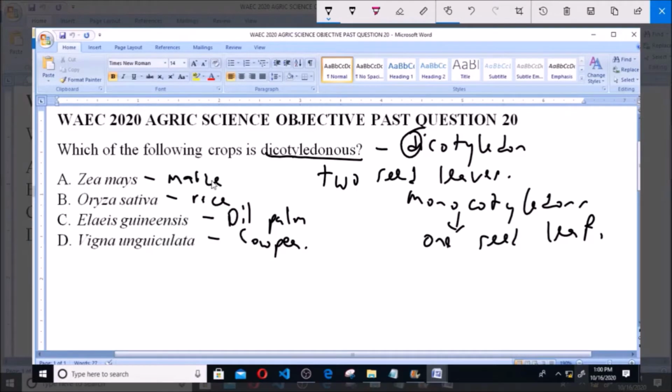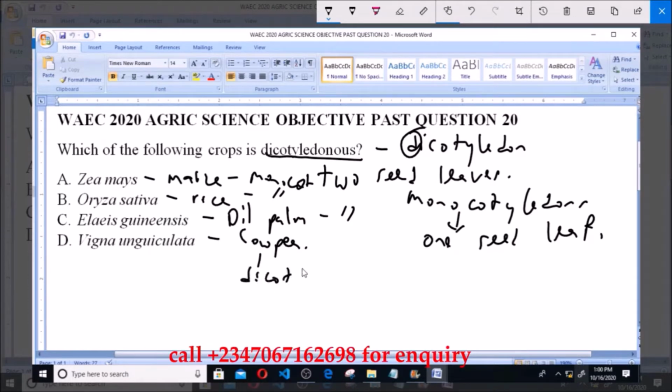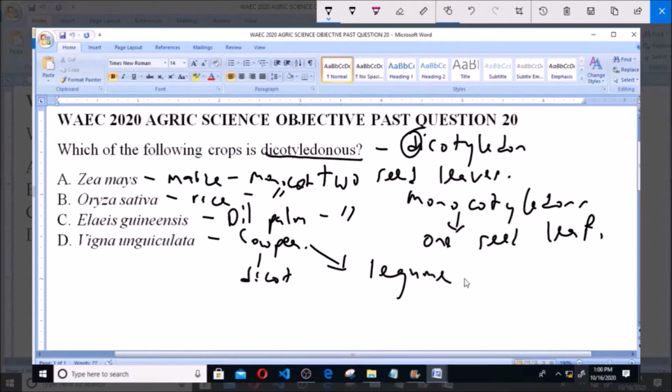Now, maize is a monocot. That means it has 1 seed leaf. Rice as well. Oil palm is also a monocot, but cowpea is a dicot. Now, cowpea is a legume, okay, and almost all legumes are dicotyledons. Almost all legumes are dicotyledons. So option D, Vigna unguiculata or cowpea, is the correct answer to this question.